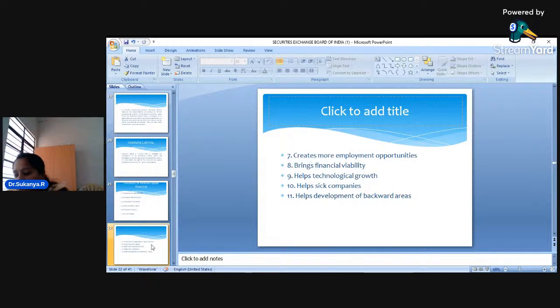And dear students, these institutions are also helping in providing employment opportunities. How? Okay, just now I told you they are encouraging self employment. People who want to start their own venture but don't have the money, once they feel that this project is very innovative in nature, they will give financial support to you, dear students. So they are helping you to become self employed. Okay, and they are helping in technological advancement.